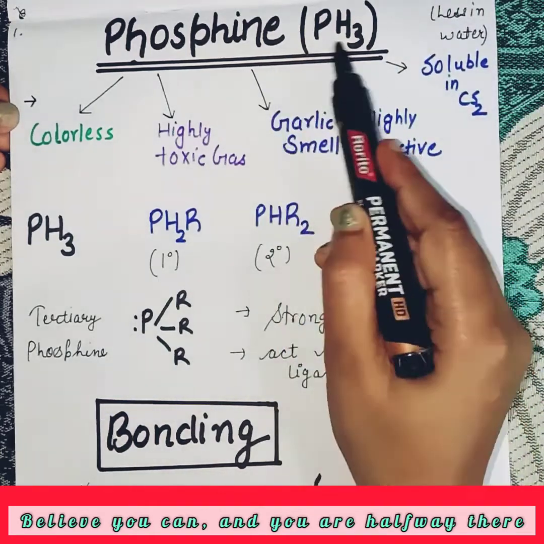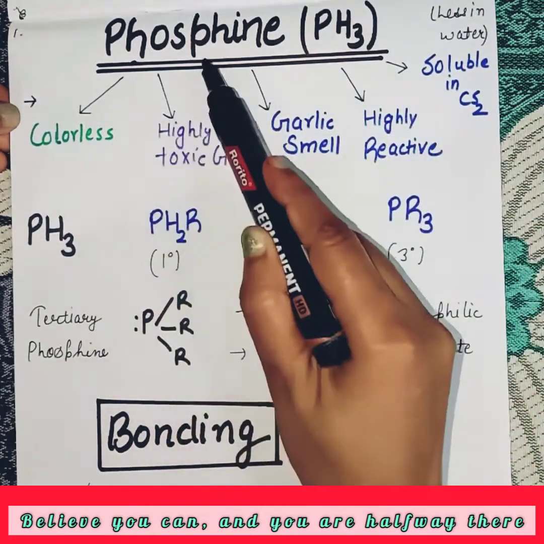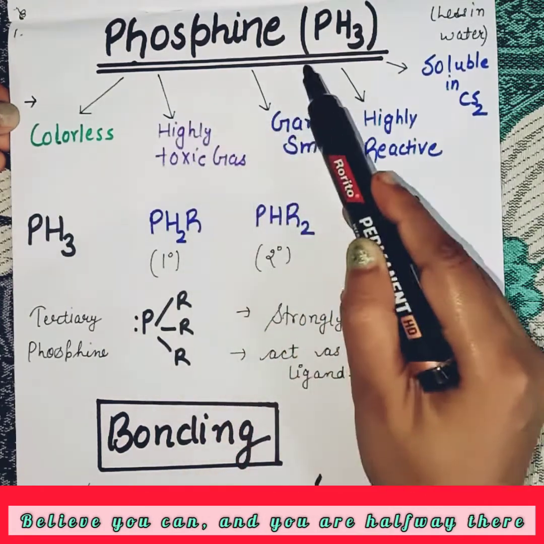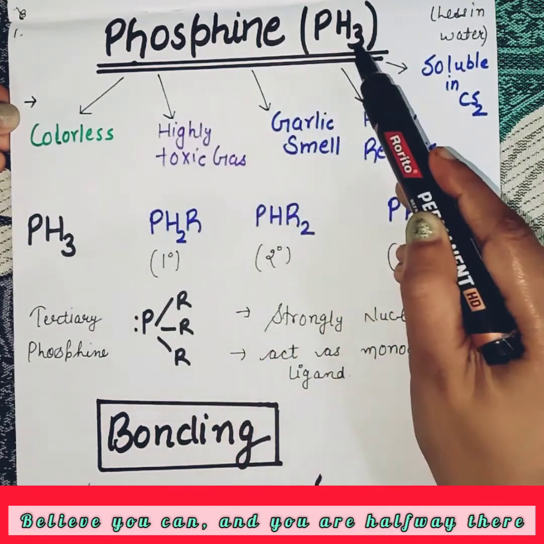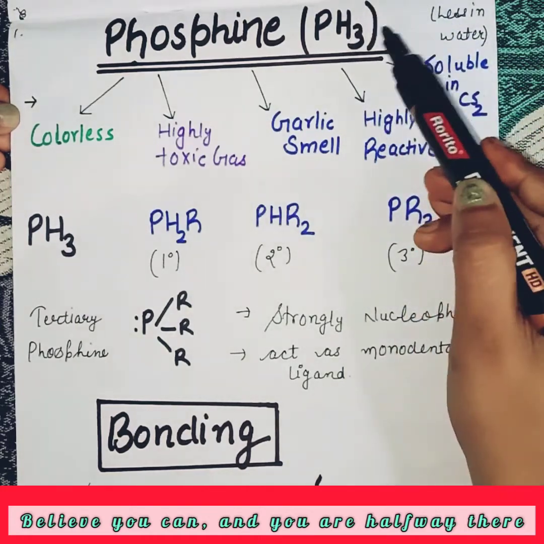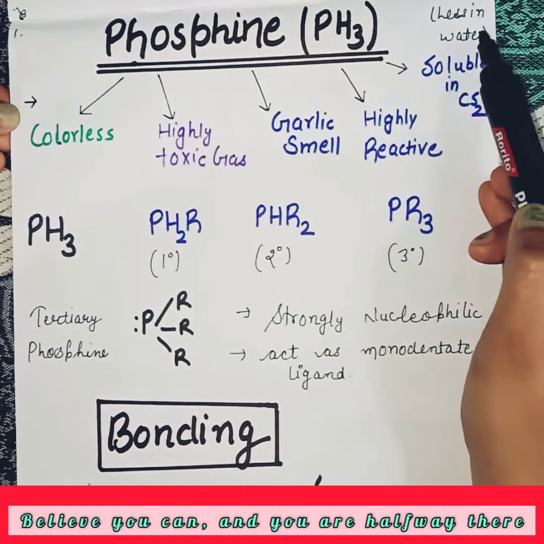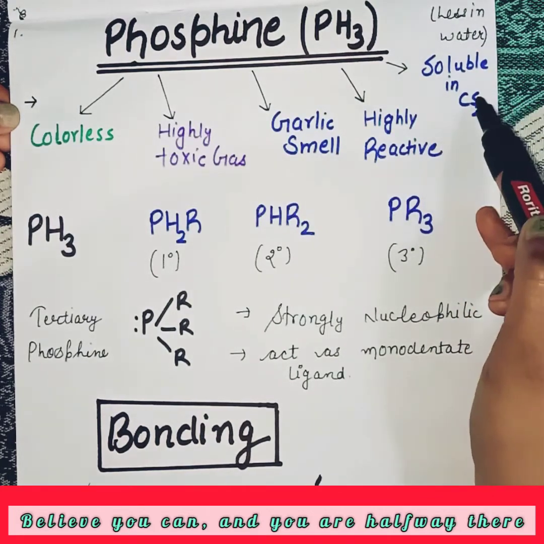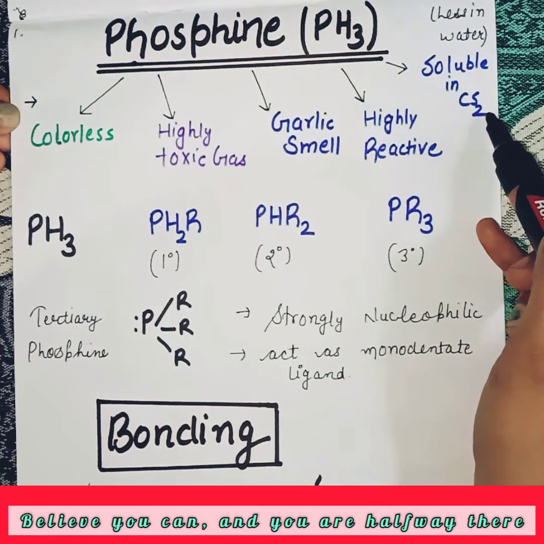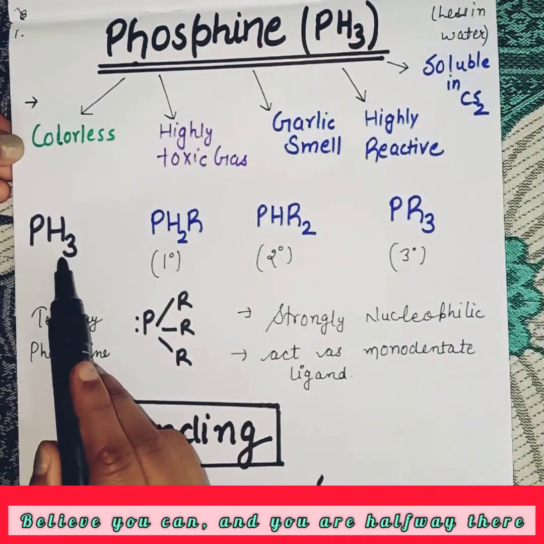Students, phosphine is generally a colorless gas. It is highly toxic, has a garlic smell, and is highly reactive. One important property is that it is less soluble in water and more soluble in CS2 and other organic solvents. So this is phosphine, PH3.